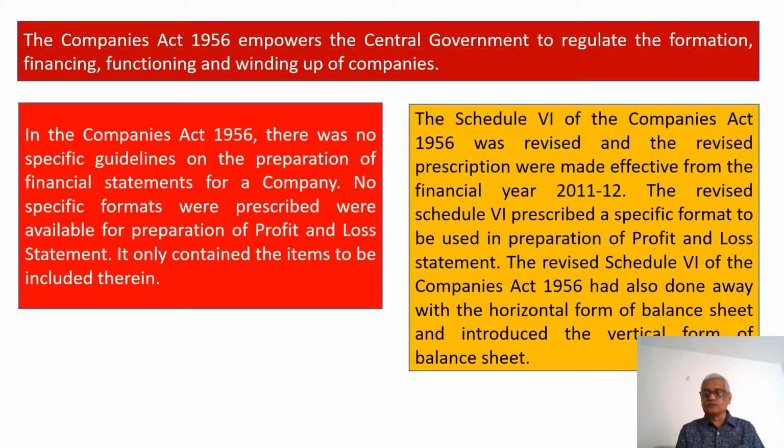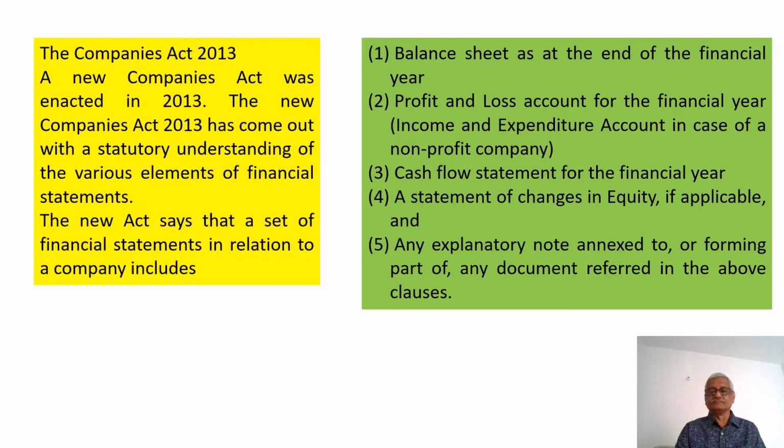The revised Schedule 6 had also done away with the horizontal form of balance sheet and introduced the vertical form of balance sheet. Now for a company, only the vertical form of balance sheet and profit and loss account is available.